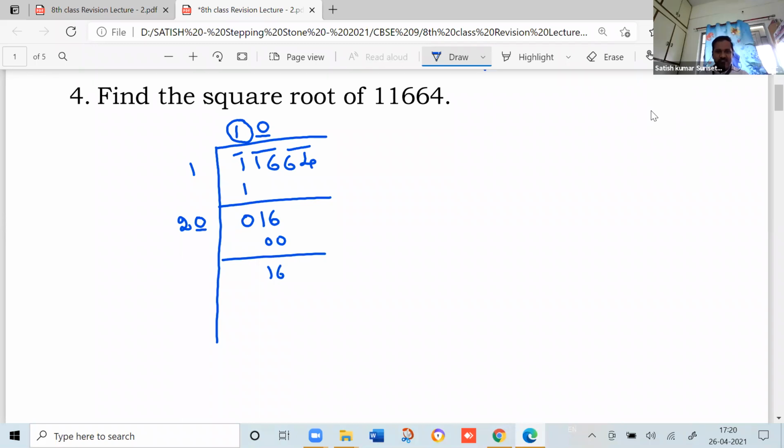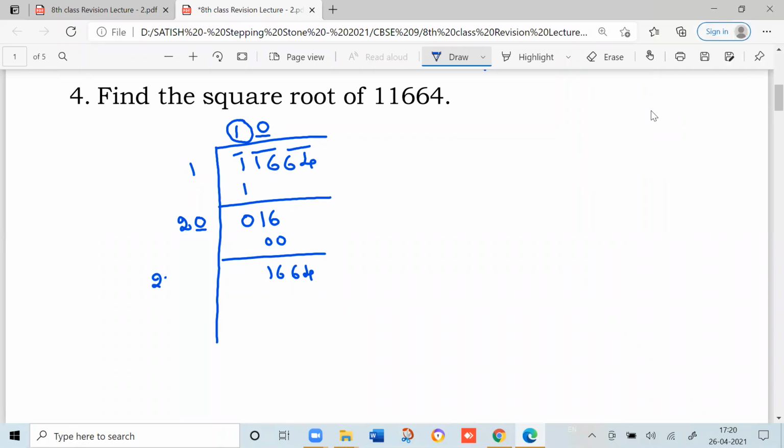So it will be 16. Take the next 2 digits. Now how much should I write here? 20, twice of this, 20 and a blank. Now you have to decide one more digit here. How to decide this? Take 16 and divide with 2.